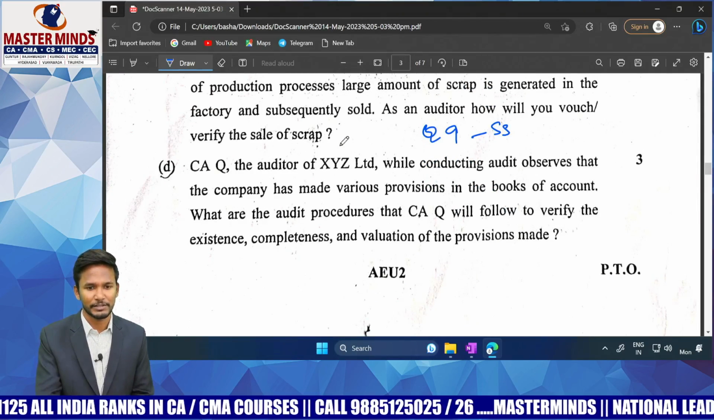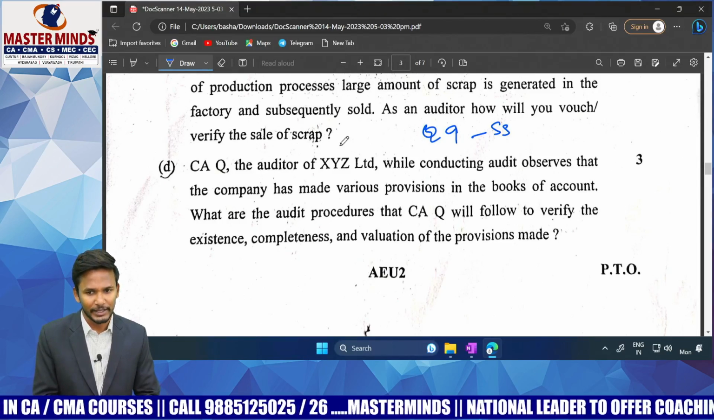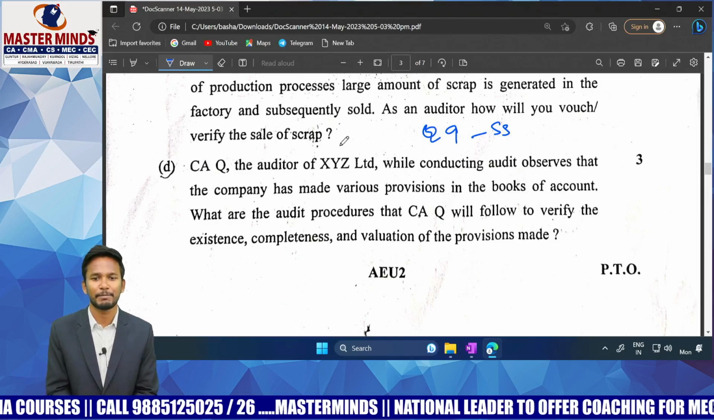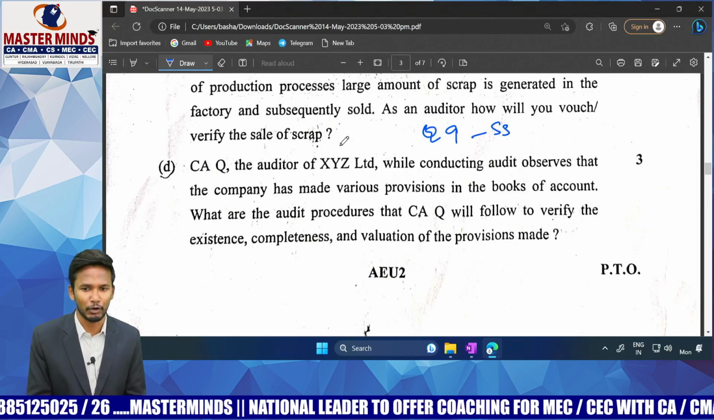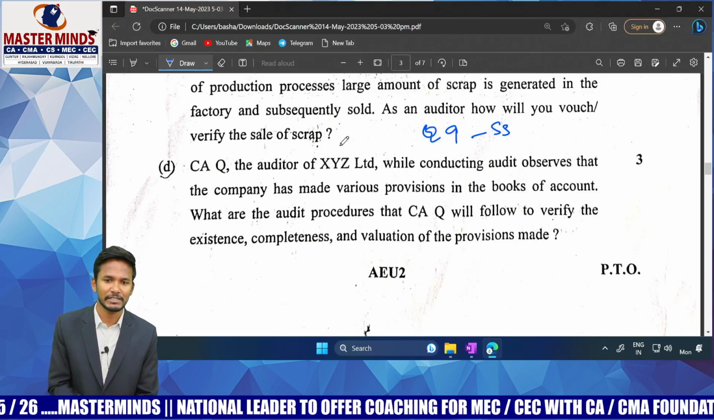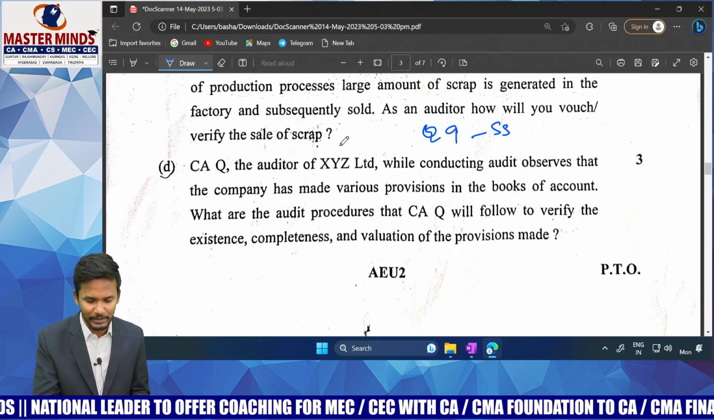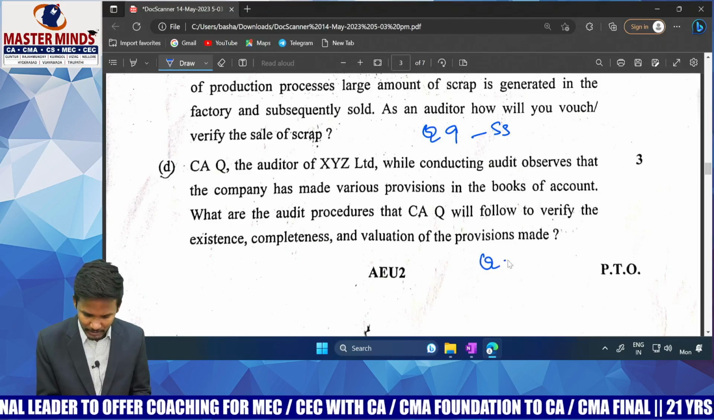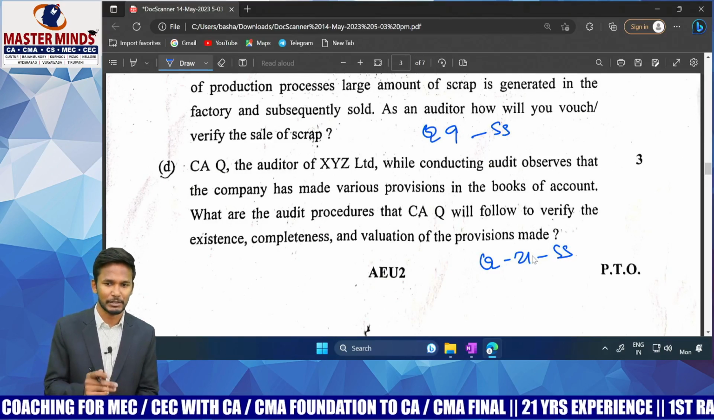CAQ. The auditor of XYZ Limited, while conducting the audit, observes that the company has made various provisions in the books of accounts. What are the audit procedures that the auditor will follow to verify the existence, completeness and valuation of provisions made? Very simply asking again. Same, sir, again from the Items of Financial Statement chapter, question number 21 from self-study.